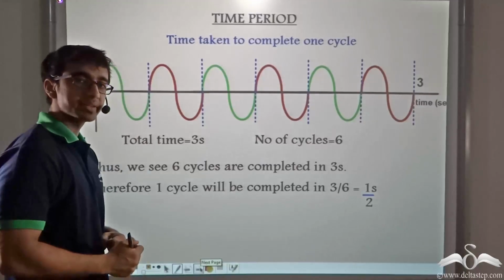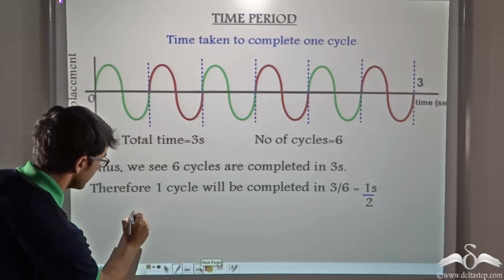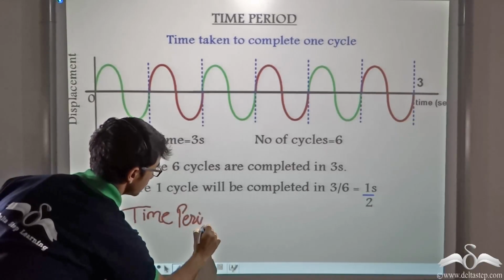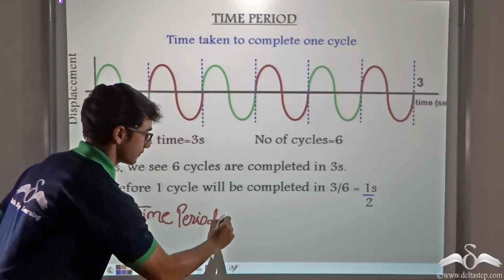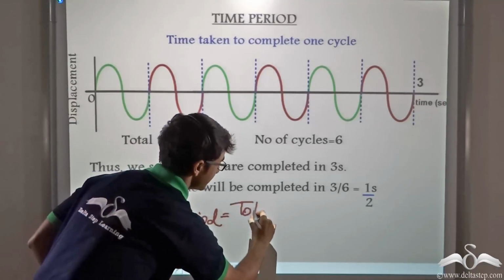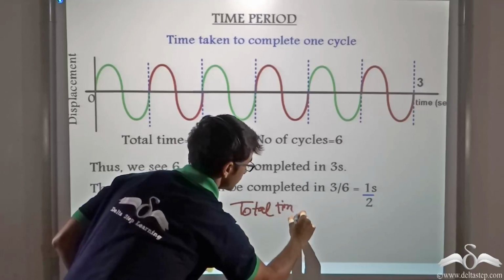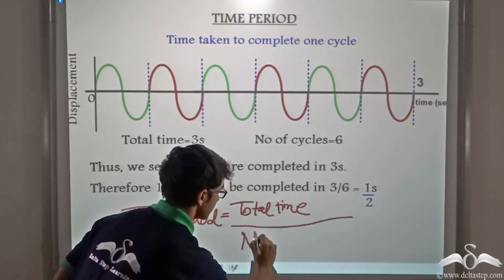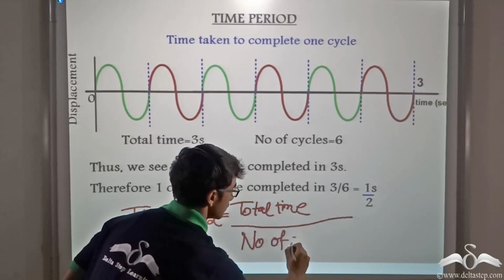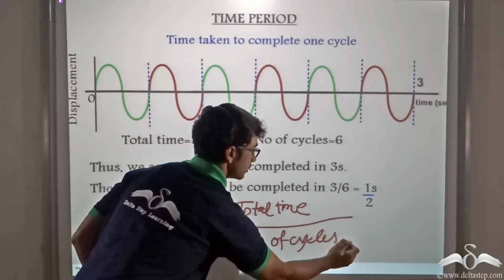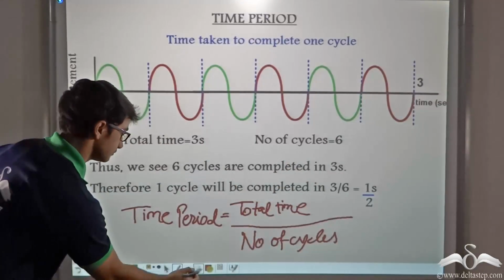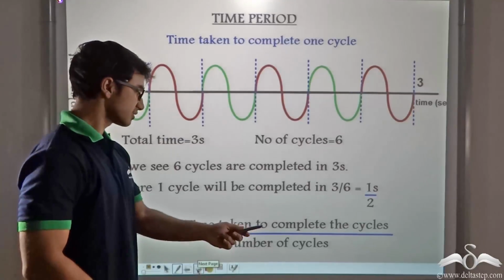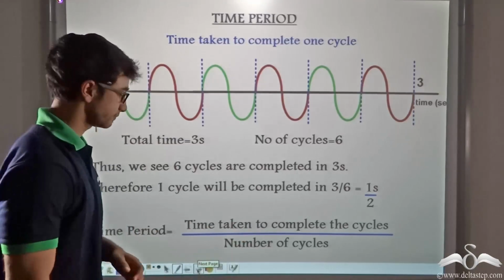So how can we define time period mathematically now? Time period is nothing but the total time taken by all cycles divided by the number of cycles. You can see the definition on the screen. The time taken to complete the cycles divided by the number of cycles.